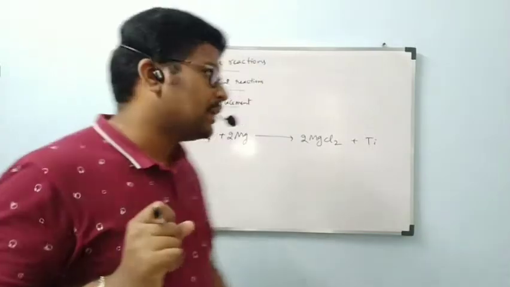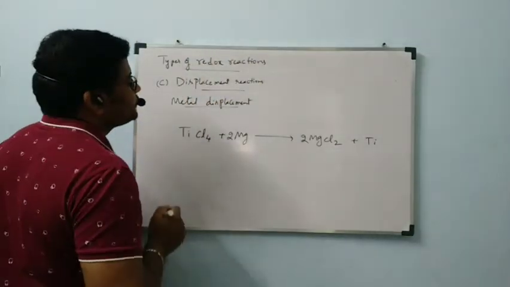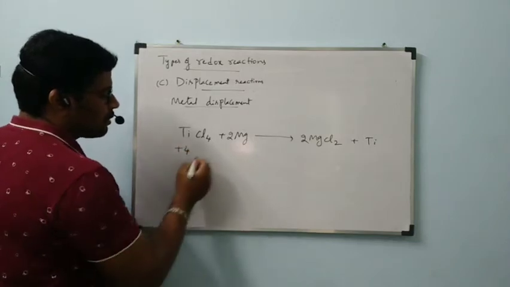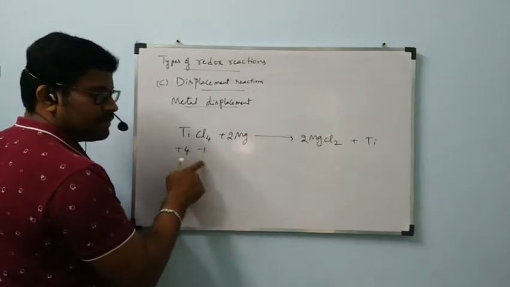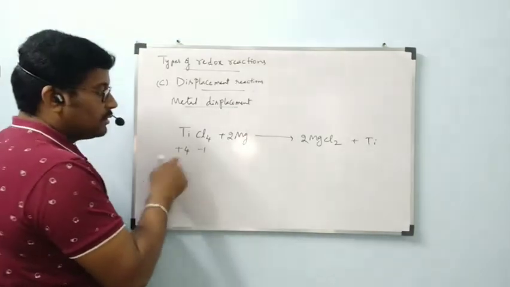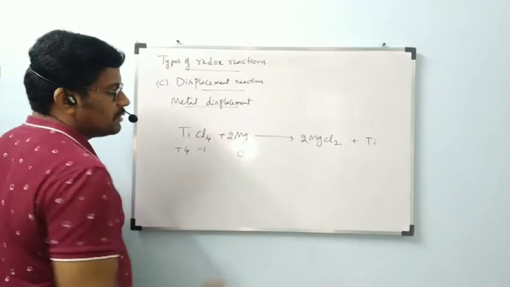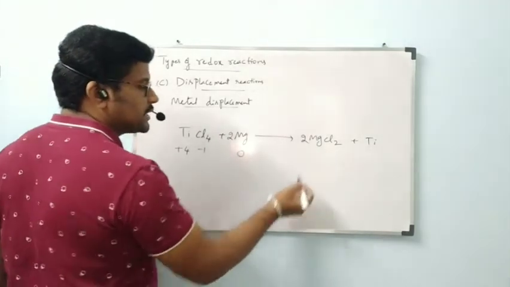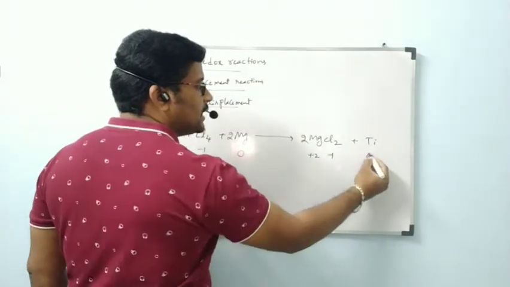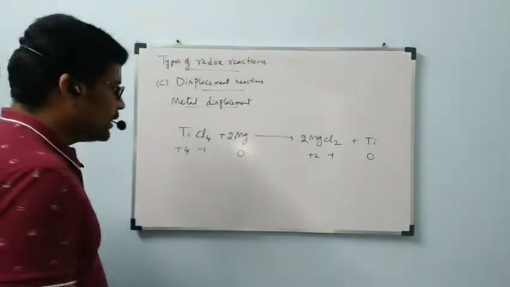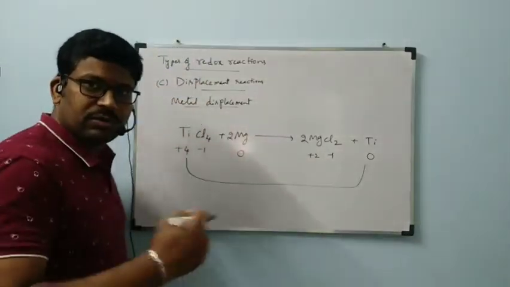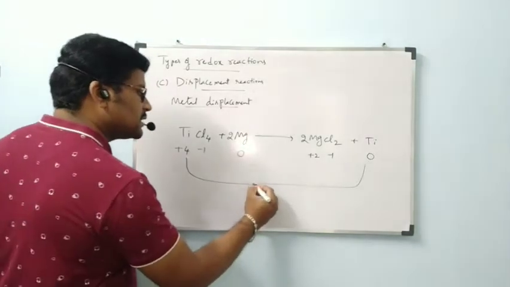Now let us see the oxidation number of titanium in this one: plus 4, chlorine minus 1, 4 into minus 1 is minus 4. That's why I wrote plus 4. Magnesium is in elementary state, oxidation number 0. On the right side, magnesium plus 2, chlorine minus 1, titanium 0. Now titanium goes from plus 4 to 0, a decrease in oxidation number, which is called reduction.